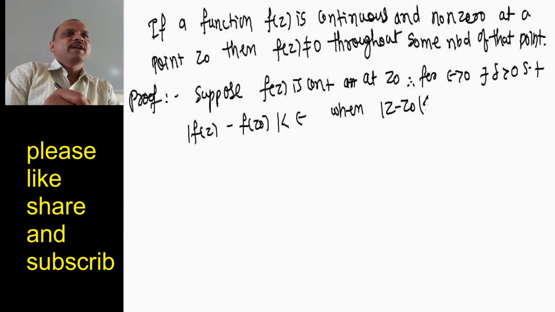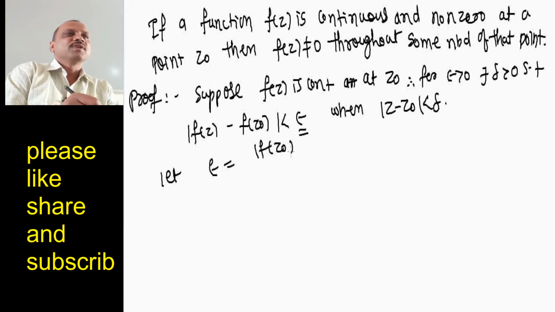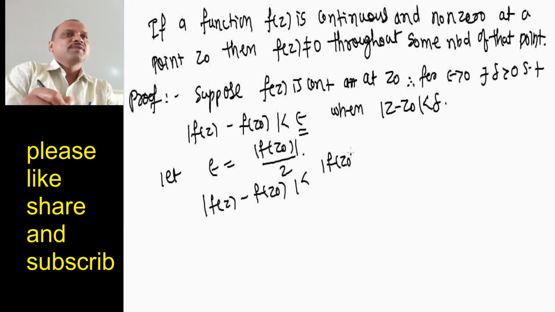This is for every epsilon. So we choose epsilon equal to mod of f of z0 divided by 2. Then what we get? Mod of f of z minus f of z0 is less than mod of f of z0 divided by 2 whenever mod of z minus z0 is less than delta.